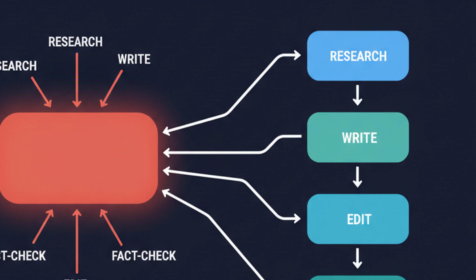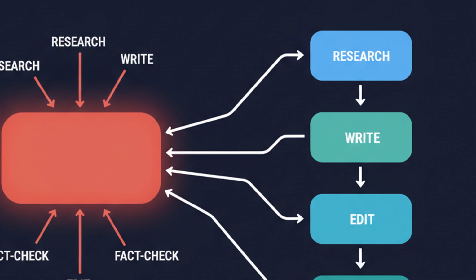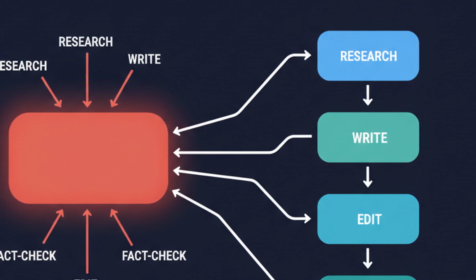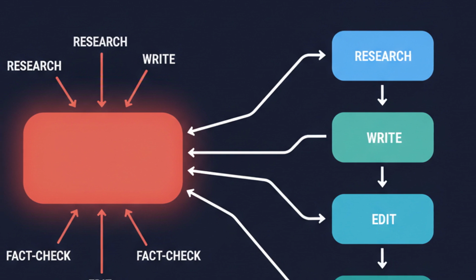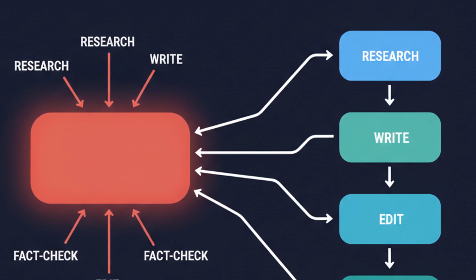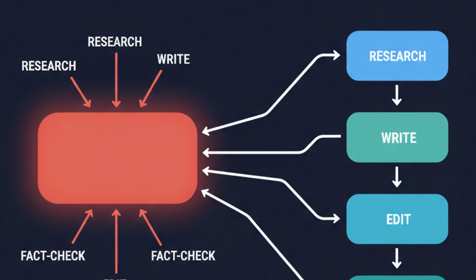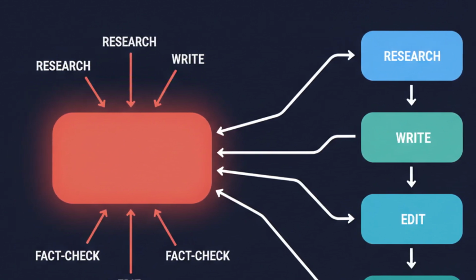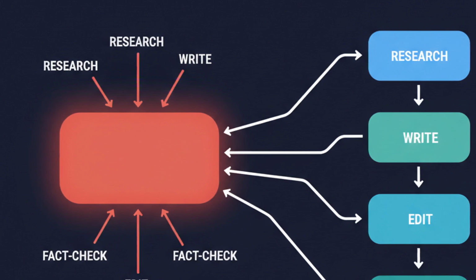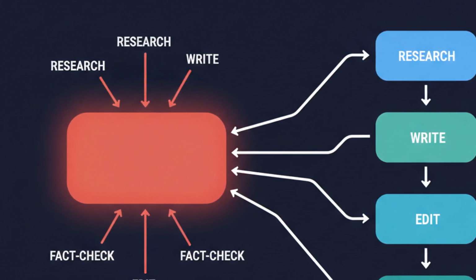Single agents work brilliantly until they don't. The moment you need an agent to research a topic and write about it and fact-check its own work, you've got a problem. Context windows fill up. The agent loses track of its role. Hallucinations compound. The solution isn't a smarter model, it's decomposition. Separate concerns into separate agents, each with a focused system prompt, limited context, and clear responsibility.